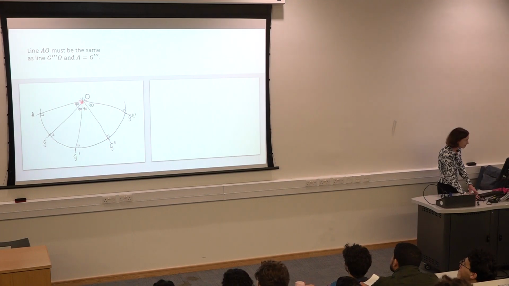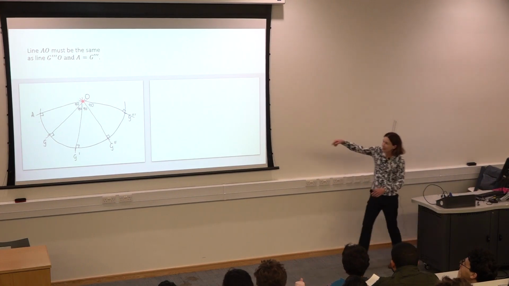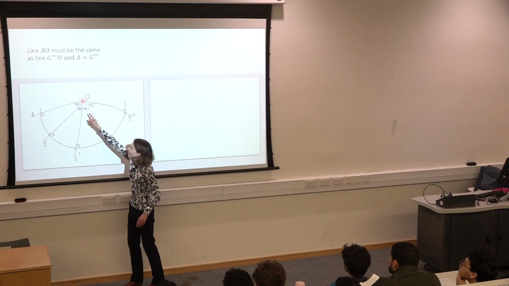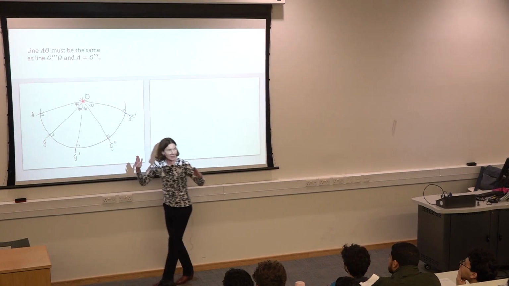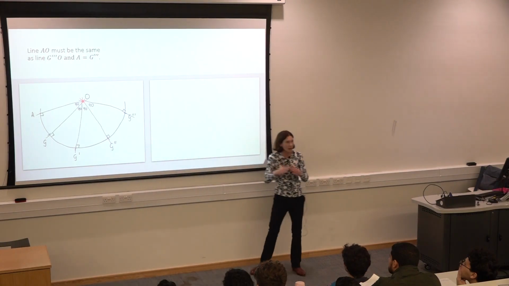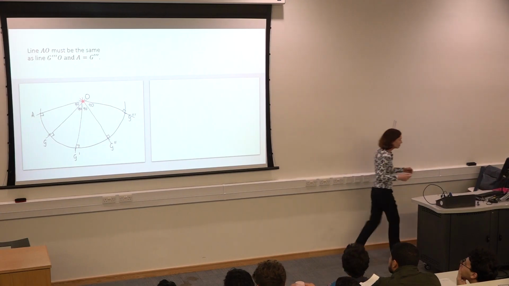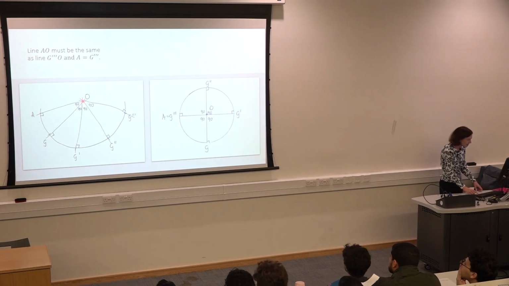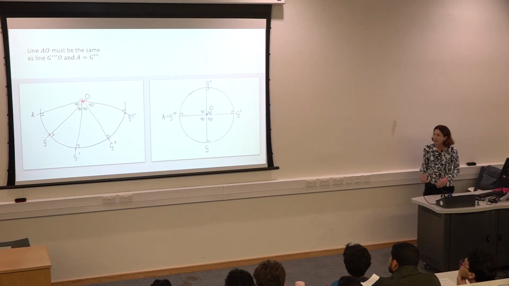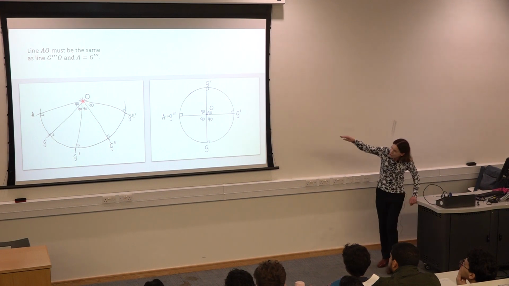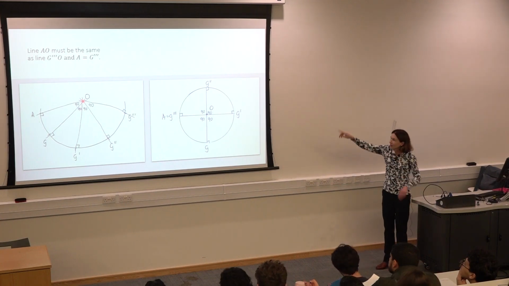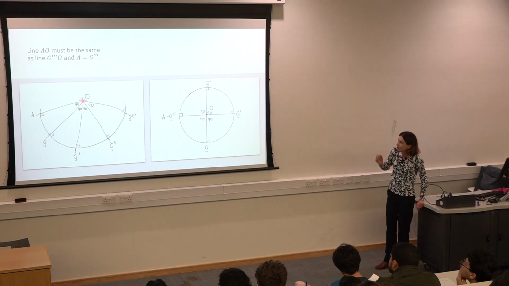So what can you say must actually be happening? Point O actually exists, and these angles are 360 degrees. So actually this line and this line must be the same, yes? Because point O is existing somewhere, and we've got 360 degrees around point O. So what is really happening is this, yes? That line, OG triple prime and OA must actually be the same line. And my line must look like this.